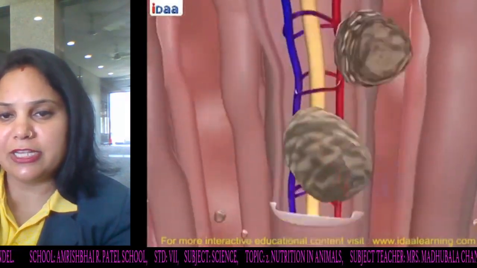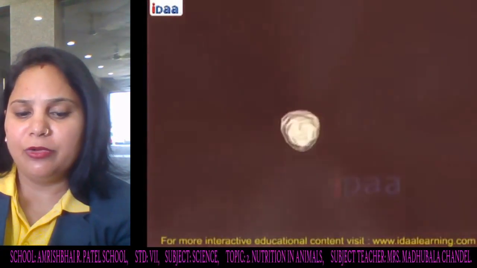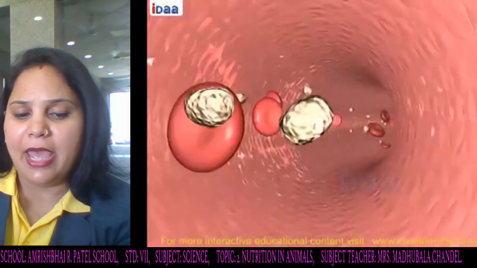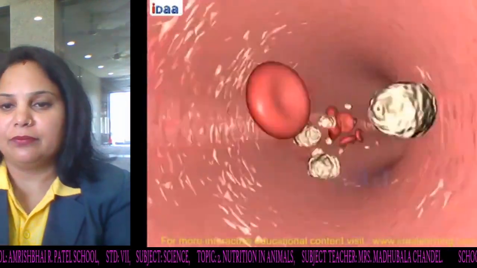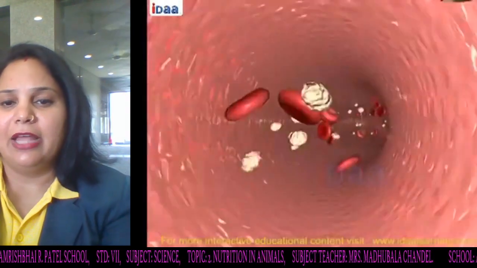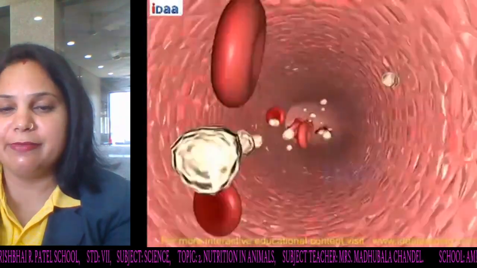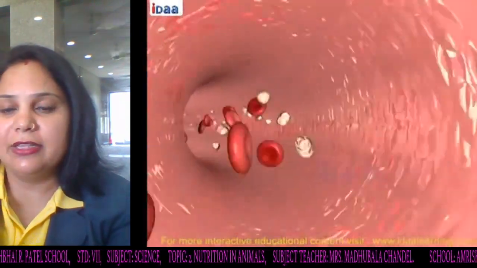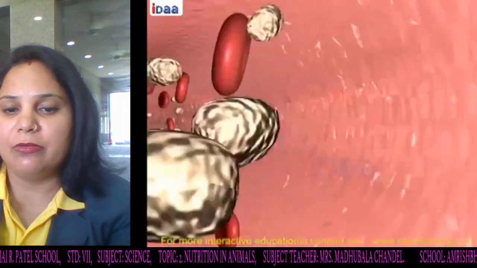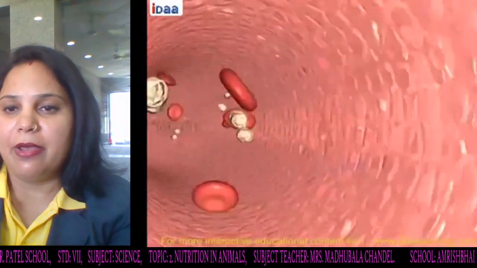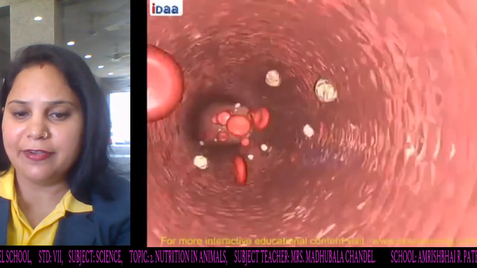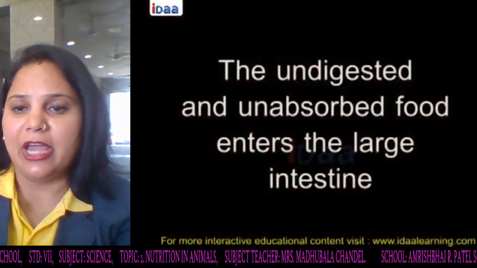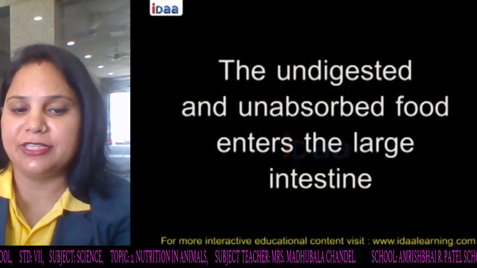The substances thus absorbed are transported through the bloodstream to different organs in the body and are used to build complex substances like protein. This process is called assimilation. In the cells, glucose breaks down into carbon dioxide and water with the help of oxygen and releases energy. The undigested and unabsorbed food enters the large intestine.